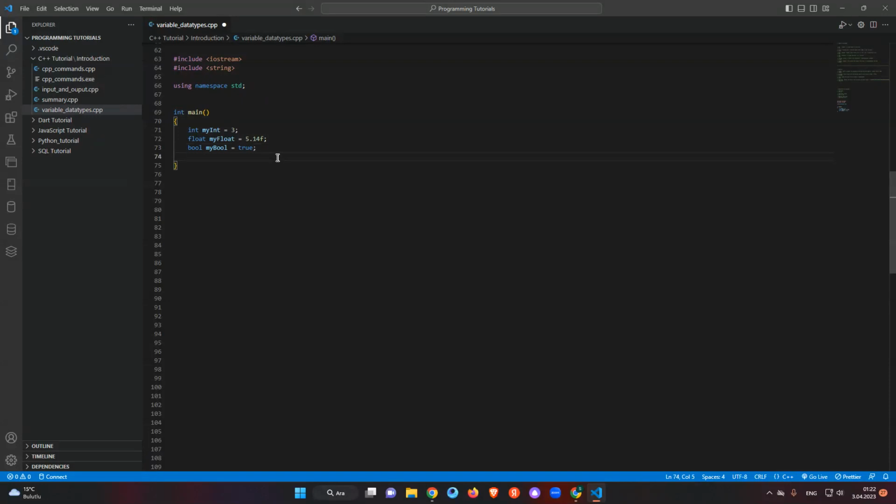Let's continue. We have char. Let's say char myChar, and here just say, like, C. Guys, we can't add a lot of characters here. We can add only a single character, not multiple characters.